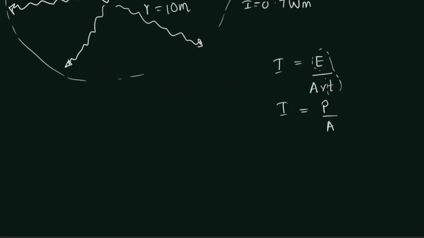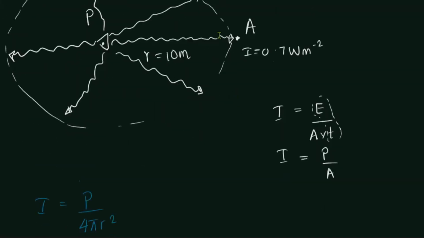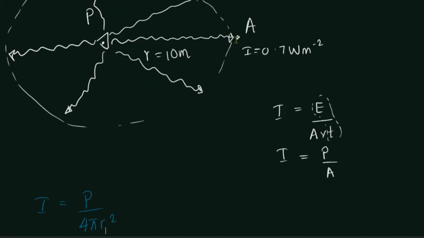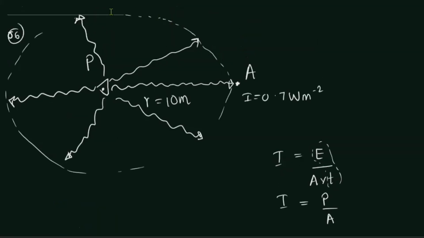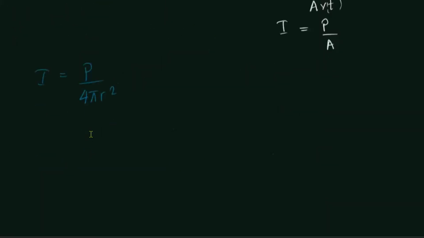So intensity is therefore going to be power over 4 pi r squared. What is 4 pi r squared? The surface area of the sphere, because when the sound reaches point A, it's not only reaching point A, it's also reaching this complete surface area around it. Think about it in a three-dimensional manner, right?